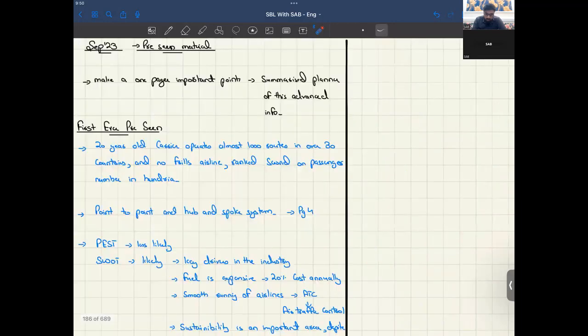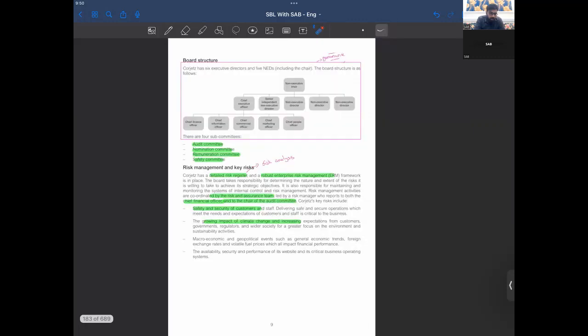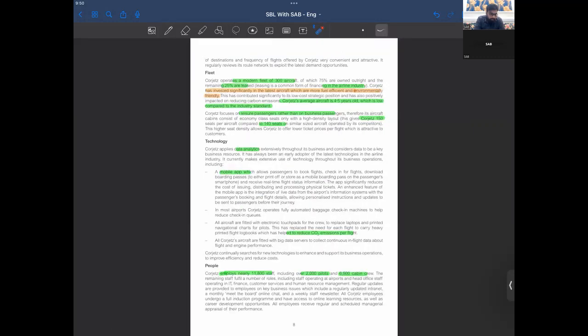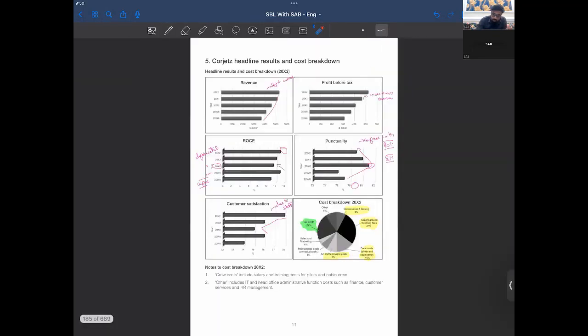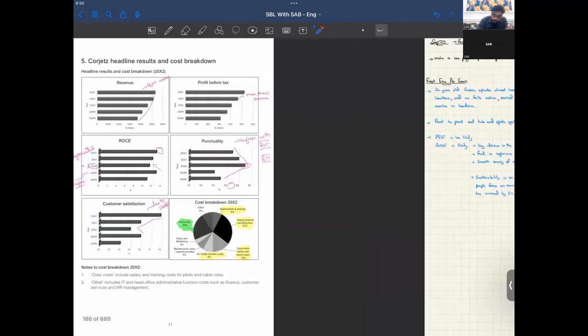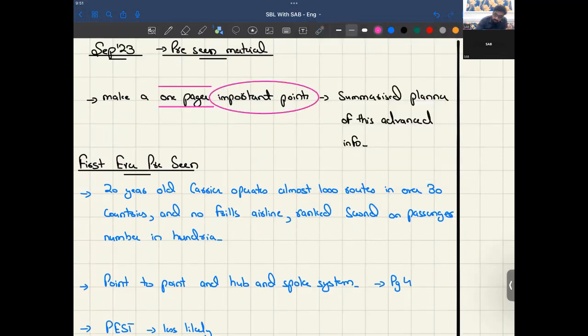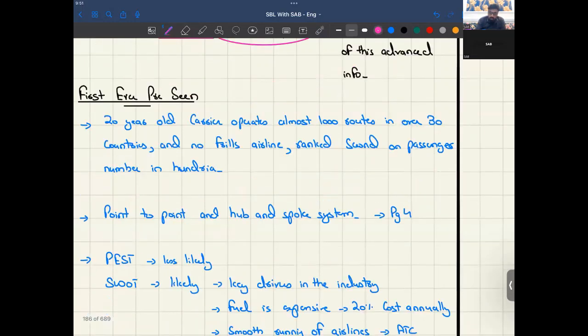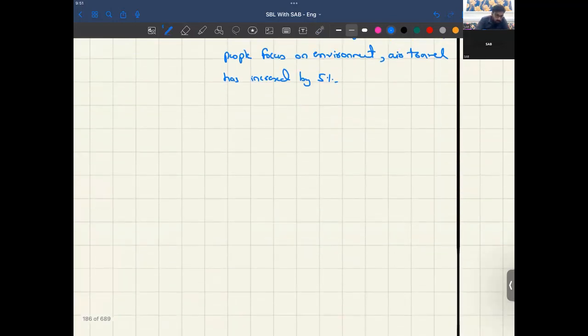And here we go, the complete advance info is done. So again, I want every student to make a one-pager with the important points, and you could make it page by page, right? So now what we have got, guys.